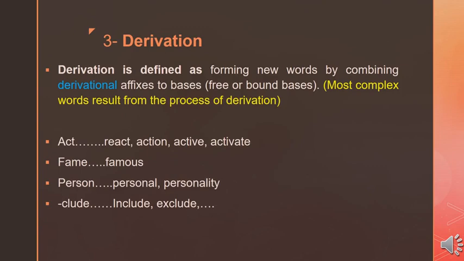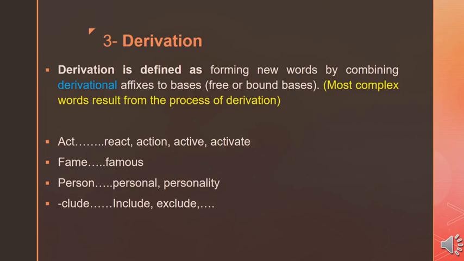The third process is called derivation. By derivation, we create new words by adding derivational affixes to bases, free or bound bases. Each time we add a derivational affix to a base, whether to a free base or a bound base, we are forming a new word. Remember that derivational affixes sometimes change the part of speech. So, when we add a derivational affix, we change the word from one part of speech to another, which means that we create a new word.